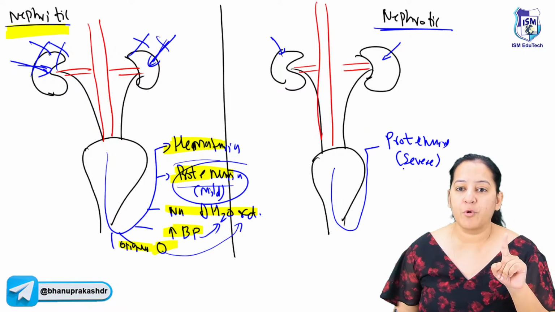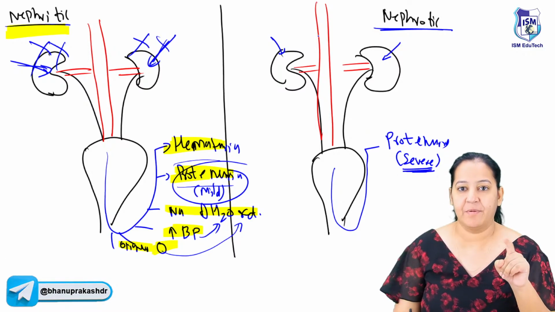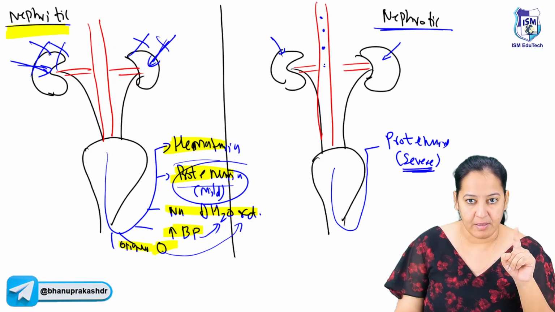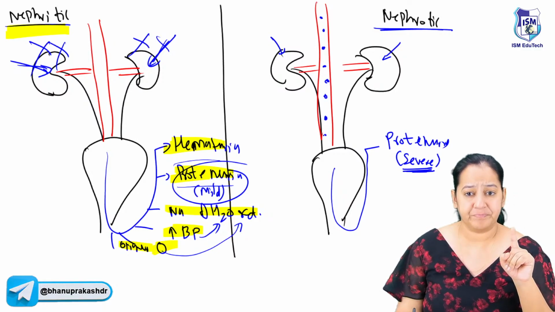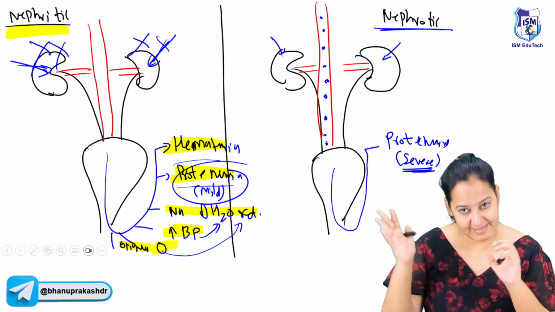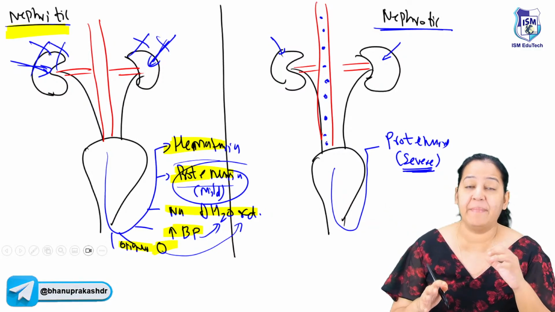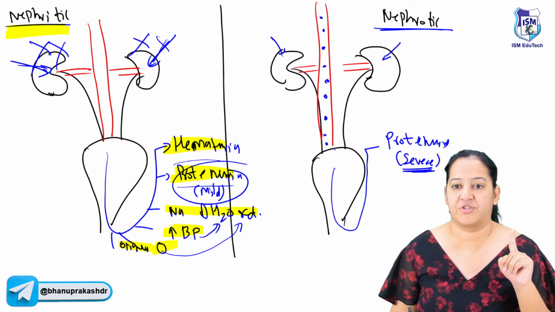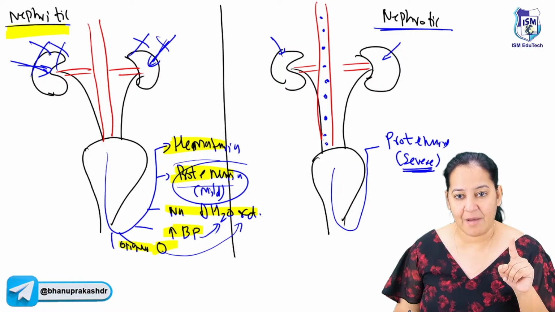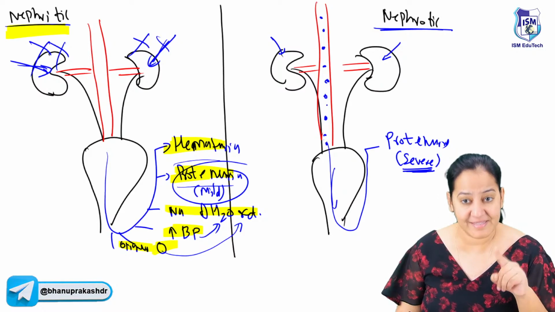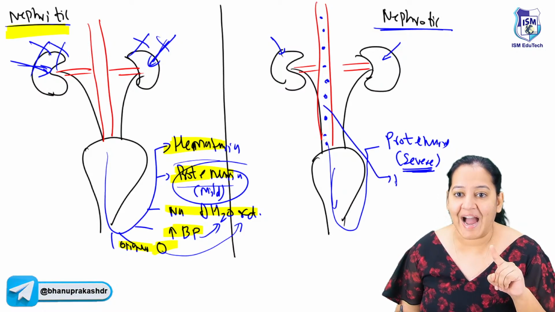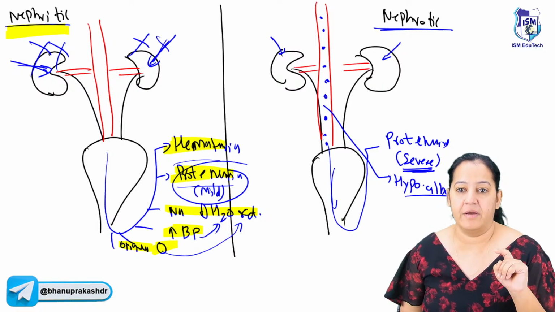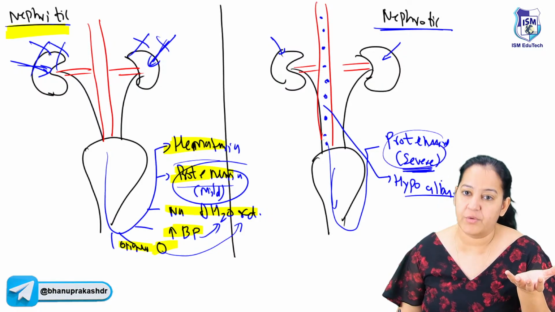Now, most of the protein which is lost here is albumin. In the blood, we have albumin that is maintaining the osmotic pressure. Now, if most of the albumin is lost in urine, in the blood there is less albumin. So the second thing is hypoalbuminemia in the blood. Because most of the protein is lost in urine, there is hypoalbuminemia.